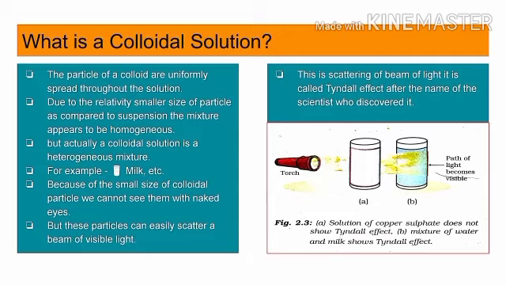What is a colloidal solution? The particles of a colloid are uniformly spread throughout the solution. Due to the relatively smaller size of the particles as compared to a suspension, the mixture appears to be homogeneous. But actually, a colloidal solution is a heterogeneous mixture, for example, milk. Because of the small size of colloidal particles, we cannot see them with the naked eye, but these particles can easily scatter a beam of light and make it visible. This is the scattering of a beam of light. It is called the Tyndall effect after the name of the scientist who discovered it.